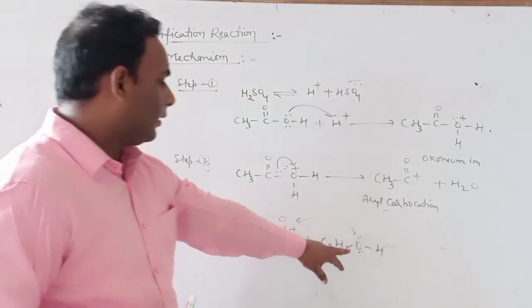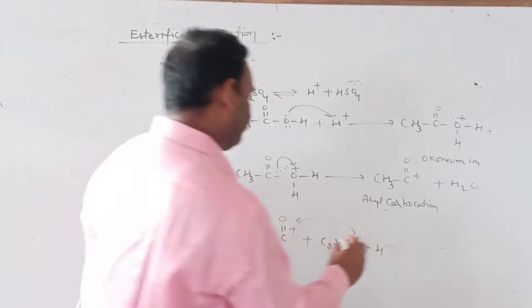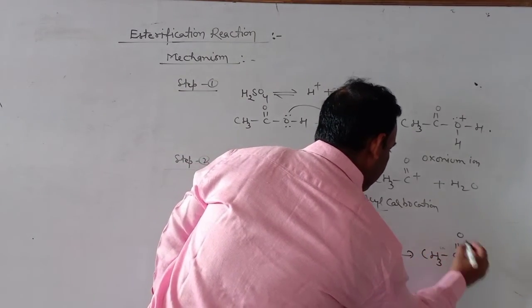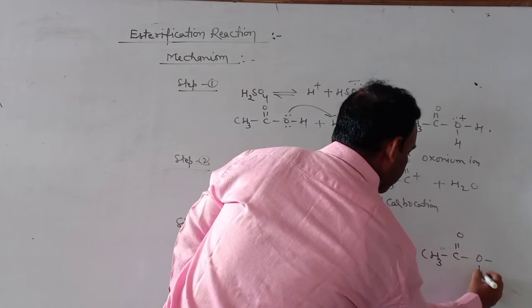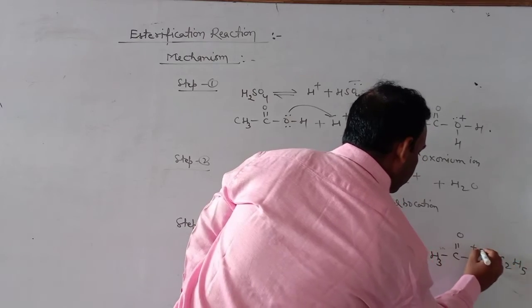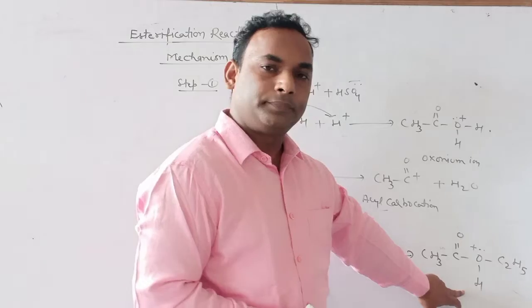That's why it donates its lone pair to the carbocation carbon, and we get an intermediate. This is the other oxonium ion.